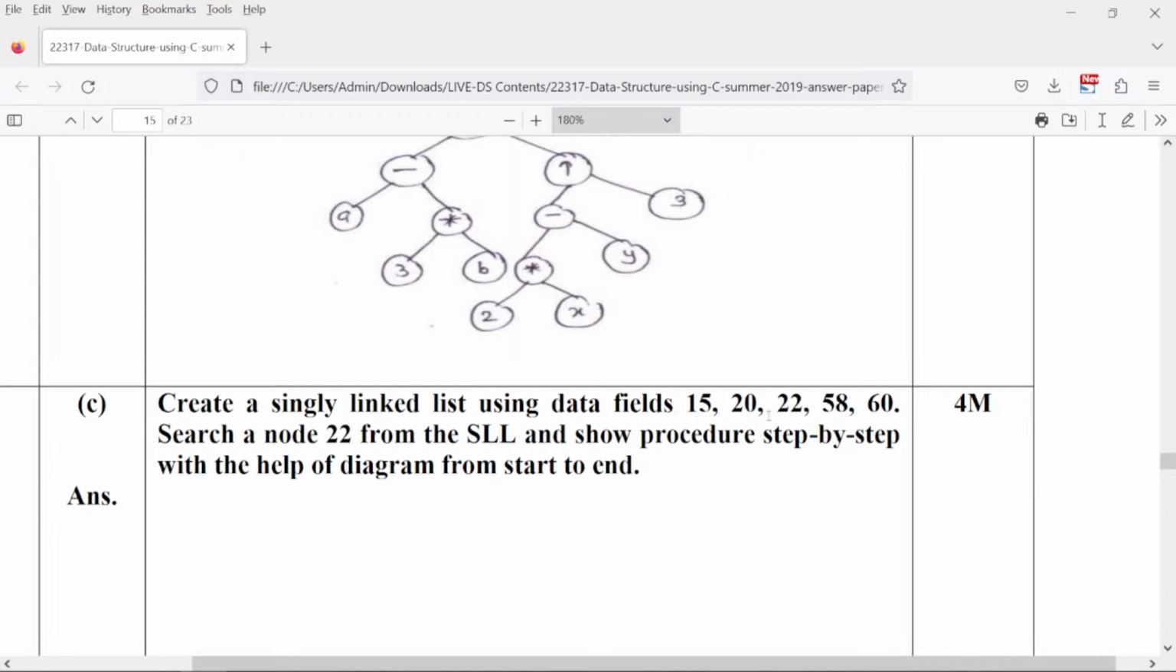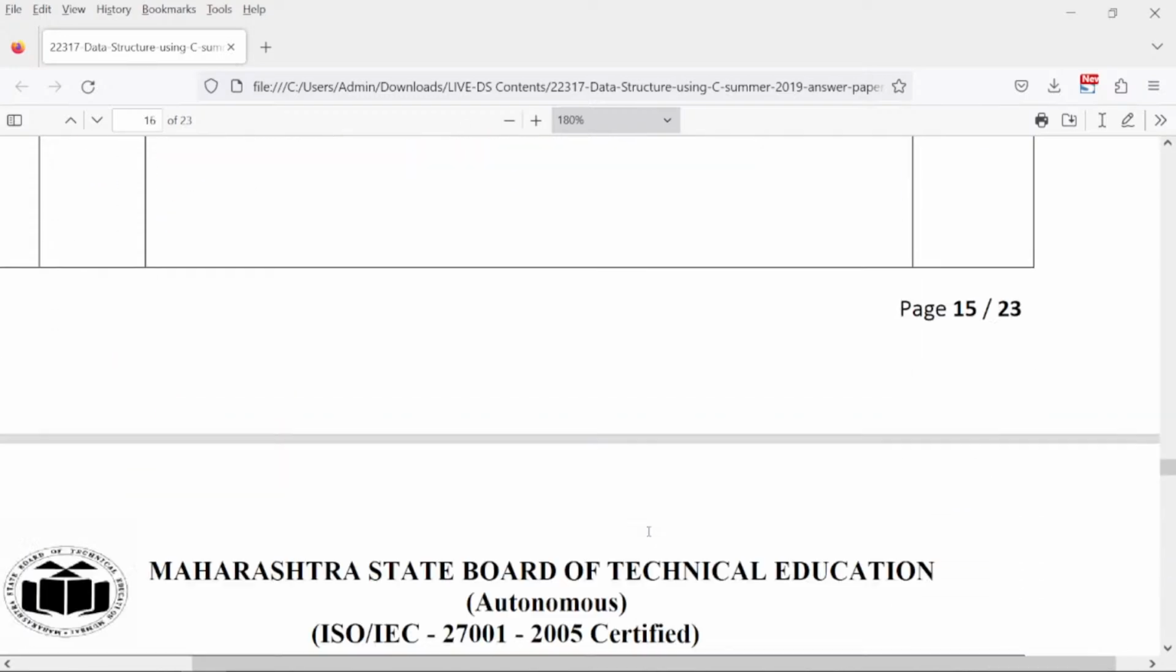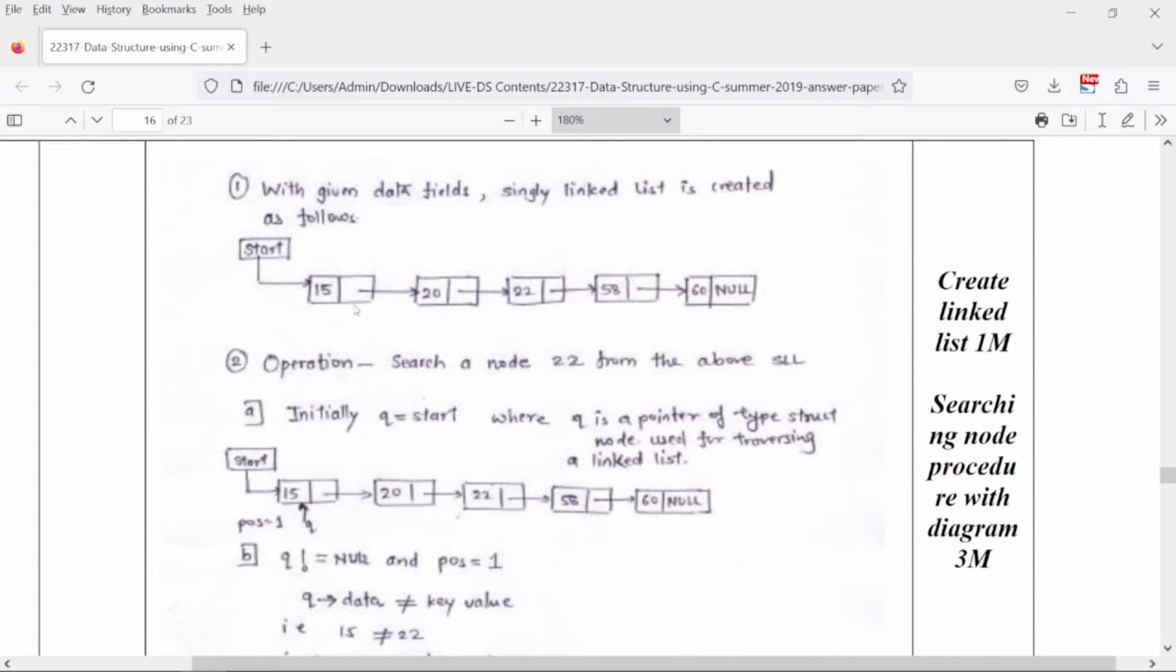Create a single linked list using data fields in this way. Search a node 22 from the single linked list and show the procedure. So you are going to create a simple linked list, it will be made like this. You know how to create a linked list. So 15, 20, 22, 58, like this, and 60 is the last number in the linked list. For that, we make its next address null.